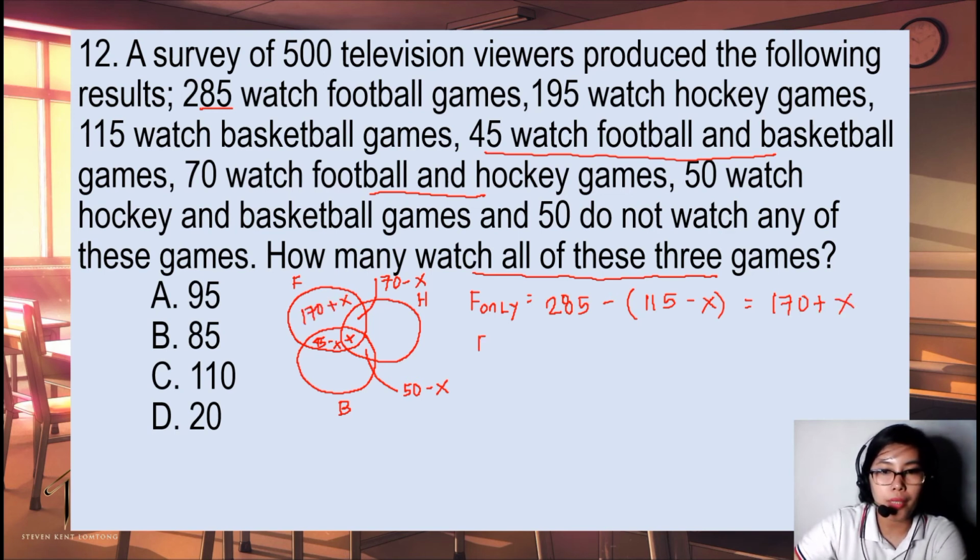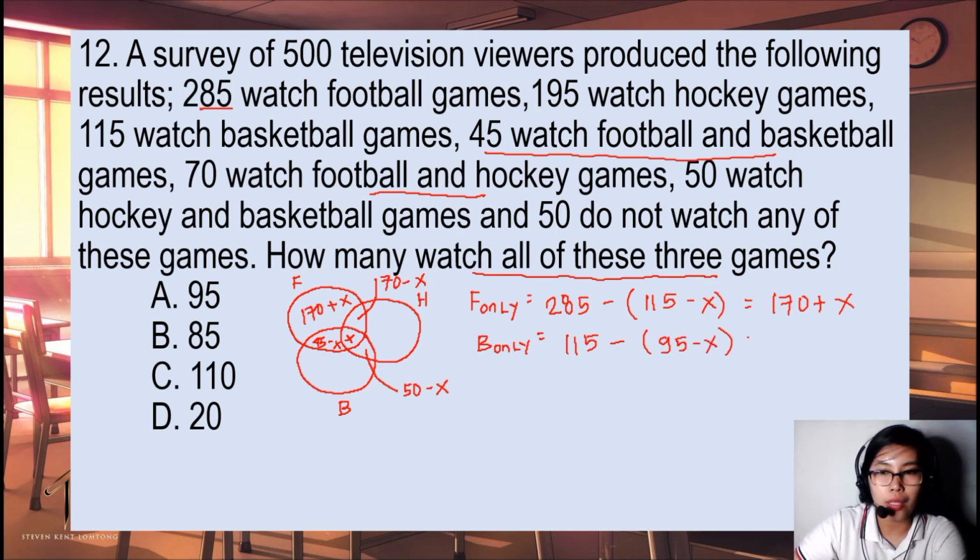For basketball only, that is 115 minus, this is 45 plus 50, that is 95 minus x.